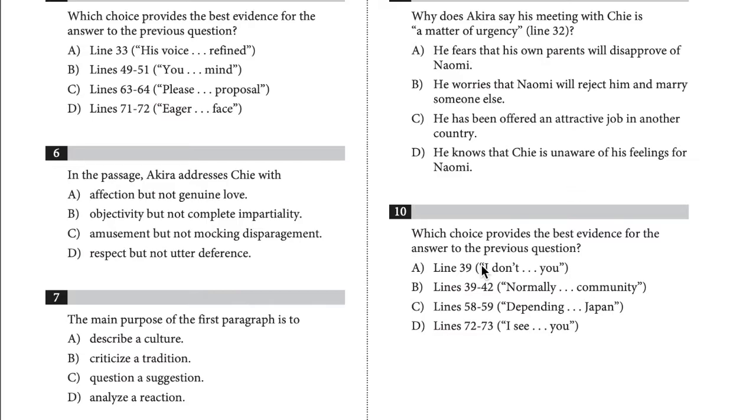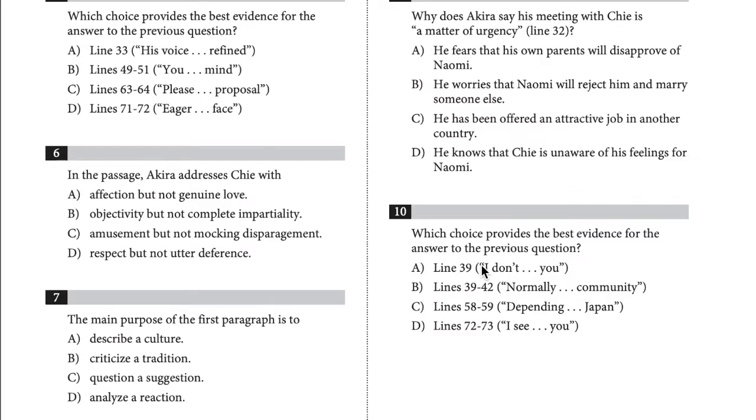Choices A, B, and D do not provide the best evidence for the answer to the previous question. Choice A is incorrect because line 33 merely describes Akira's voice as soft and refined. Choice B is incorrect because lines 49 through 51 reflect Chi's perspective, not Akira's. And choice D is incorrect because lines 71 through 72 indicate only that Akira was speaking in an eager and forthright manner. Thus, letter C is the correct answer.